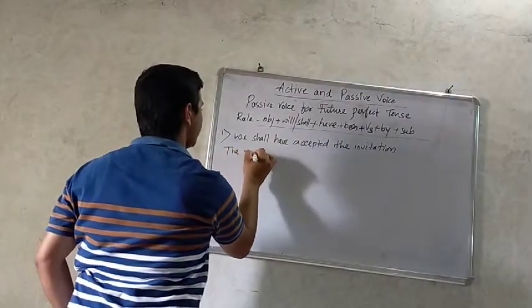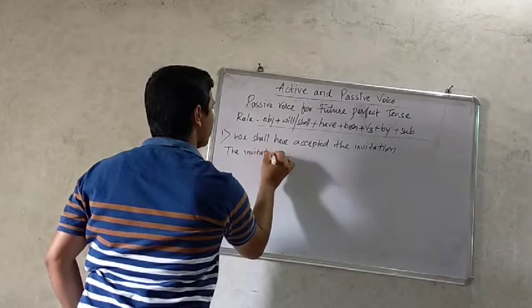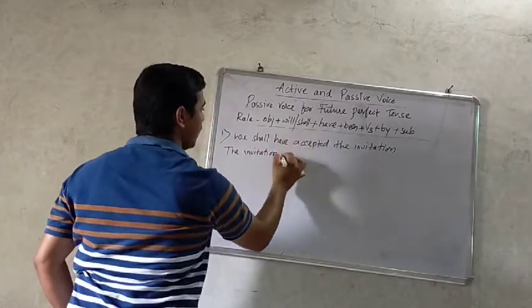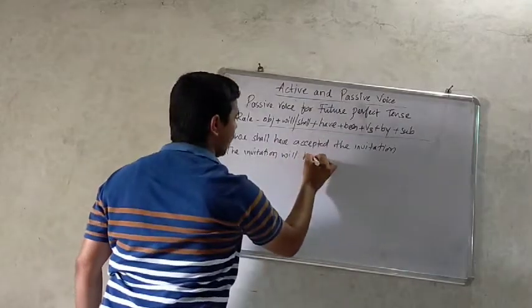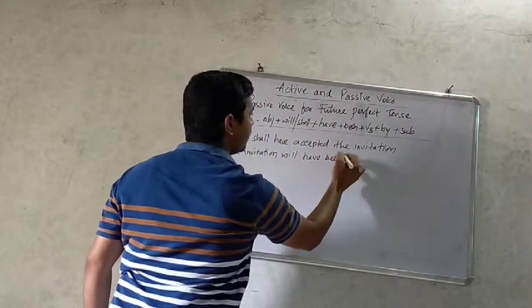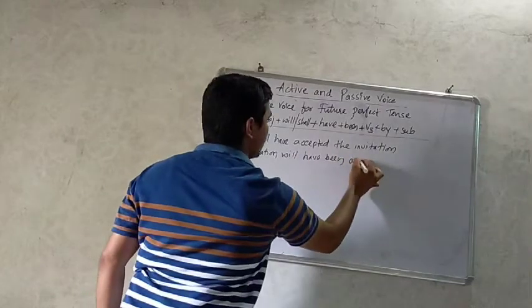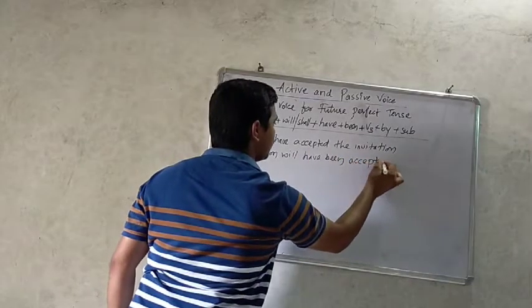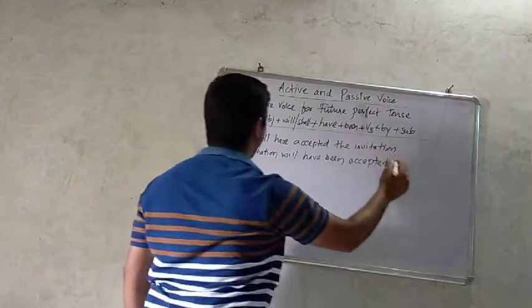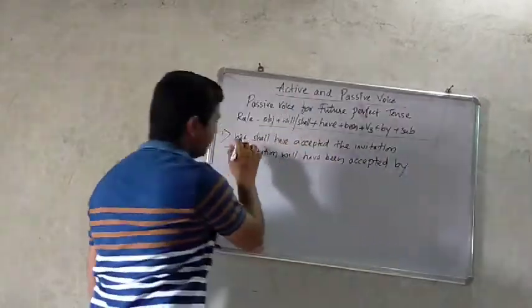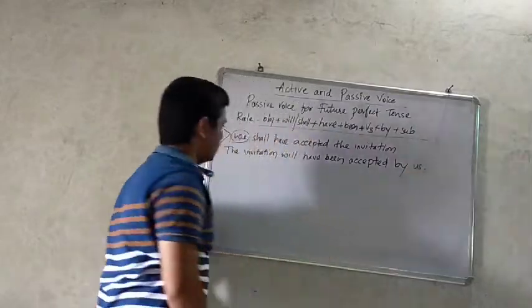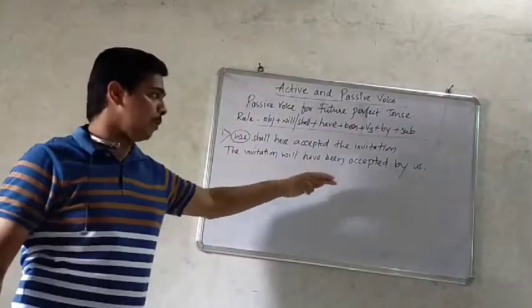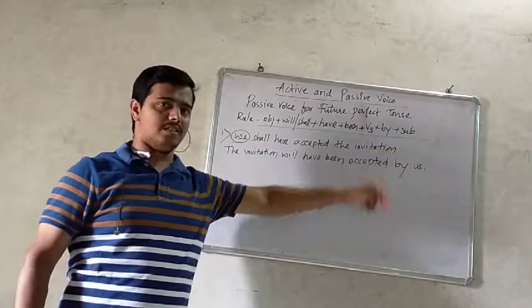The invitation will have been, third form, accepted. The invitation will have been accepted by, we changes into us. The invitation will have been accepted by us.